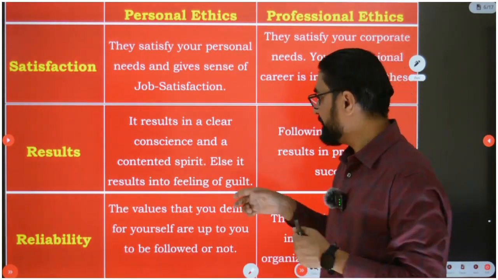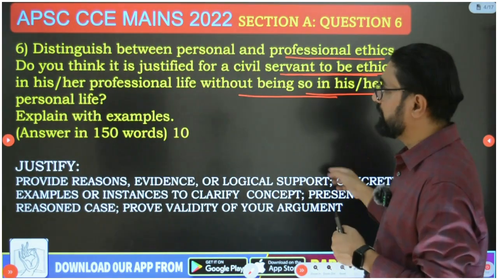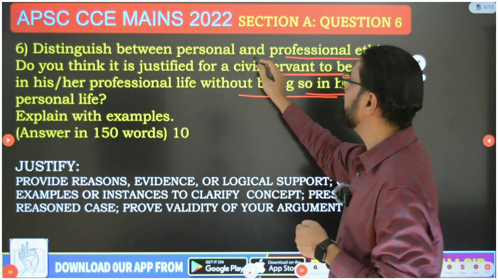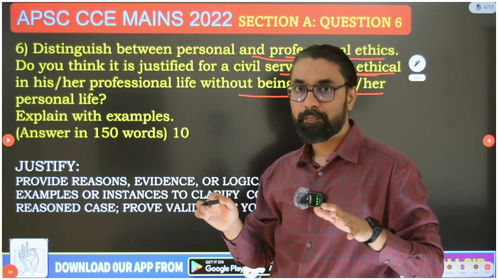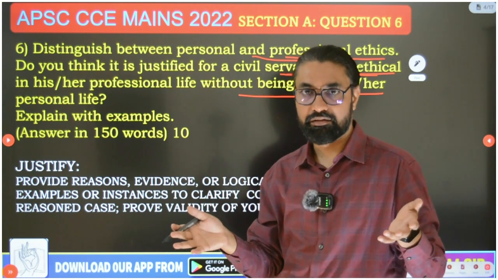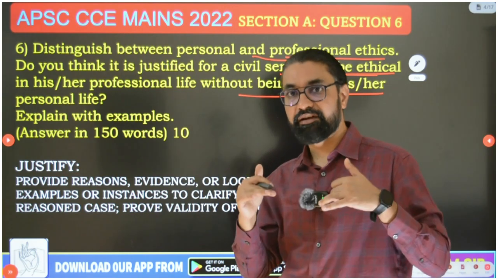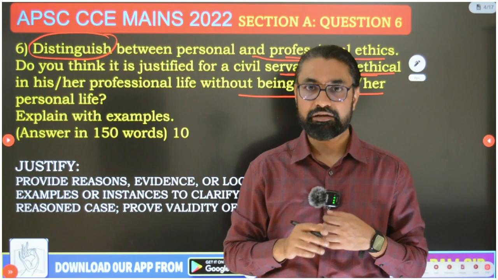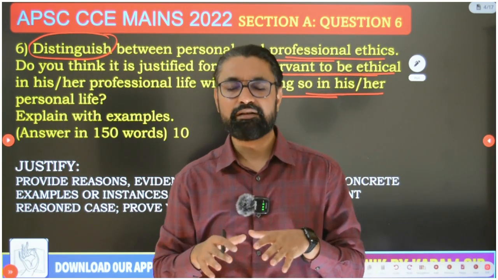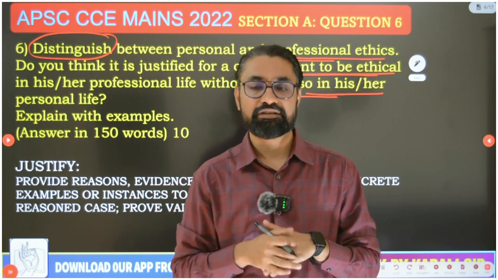Okay, but before that, there is one more question. Distinguish between personal and professional ethics. So we have only given the definition. Definition is one difference. We have distinguished in a definition. Along with that, you have to focus more on this distinguish aspect. So write 2-3 more pointers about distinguishing between personal and professional ethics.